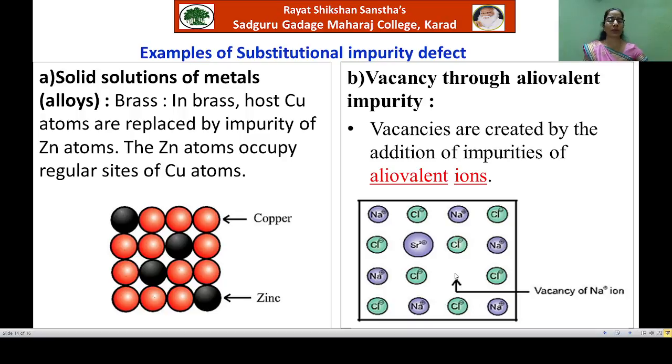Okay. Now here, out of these two Na plus ions which are substituted, one of the Na plus ions is creating the vacancy, while the other Na plus ion is displaced by the strontium ion. So for every strontium ion, two Na plus ions are displaced because of the oxidation state of strontium as plus 2 while sodium as plus 1.